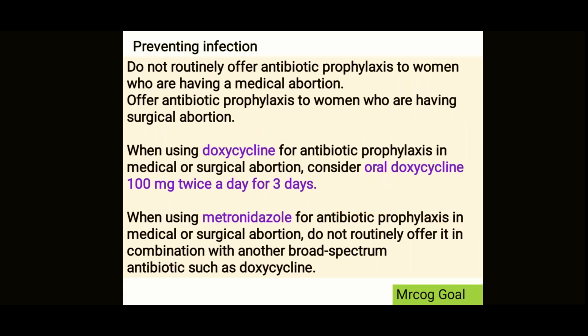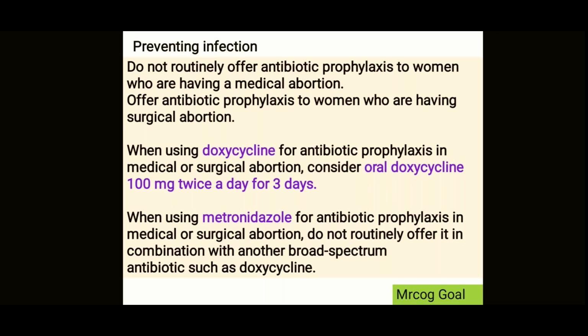Now, to prevent infection, antibiotic prophylaxis is not given routinely. Do not routinely offer antibiotic prophylaxis to women who are having a medical abortion. Offer antibiotic prophylaxis only to women who are having a surgical abortion. Of course, for medical abortion you may offer it, but you need not offer it routinely, so it is not given all the time. For surgical abortion, of course, it is offered every time.